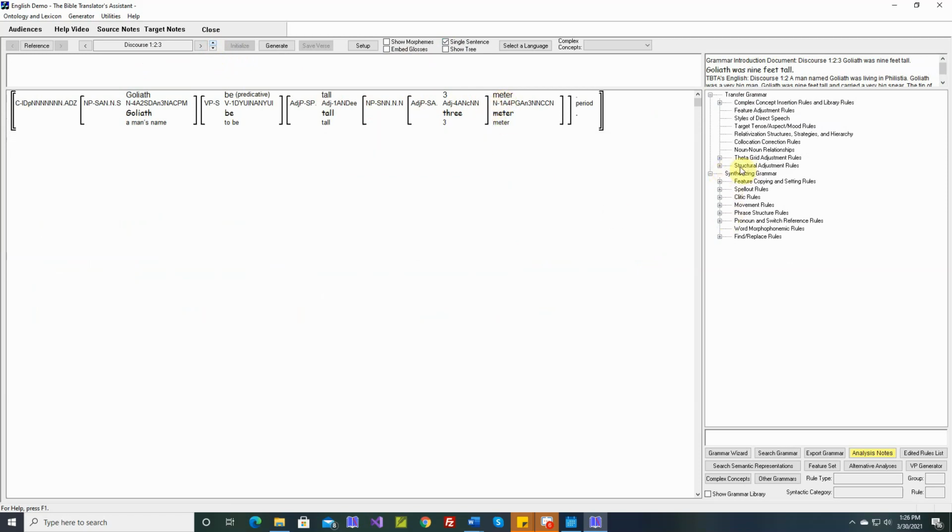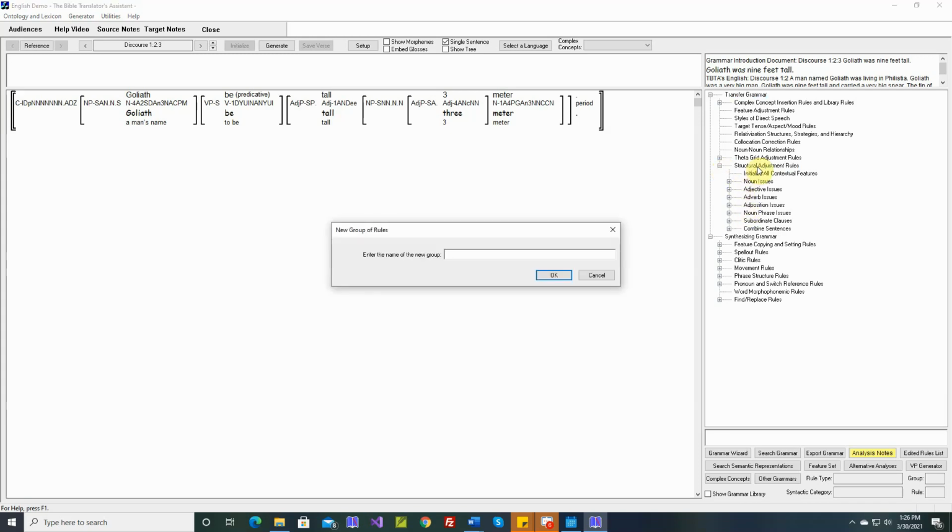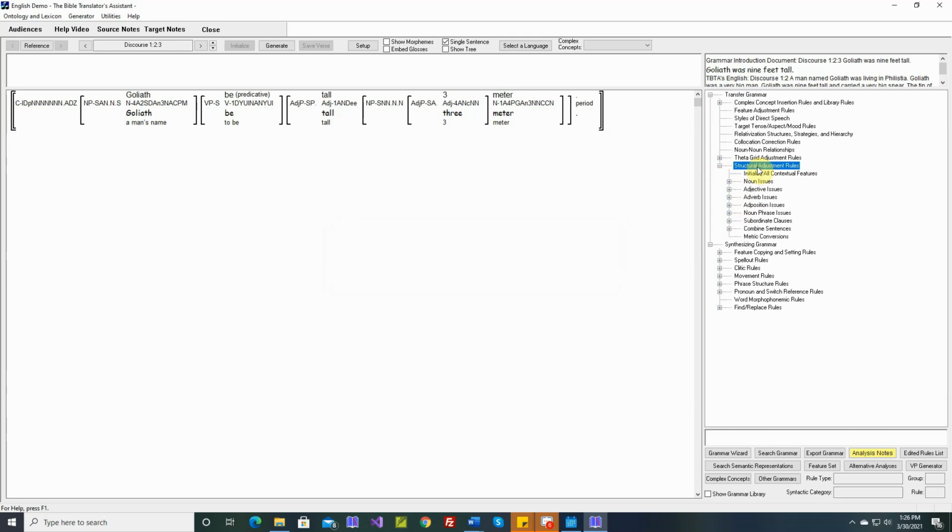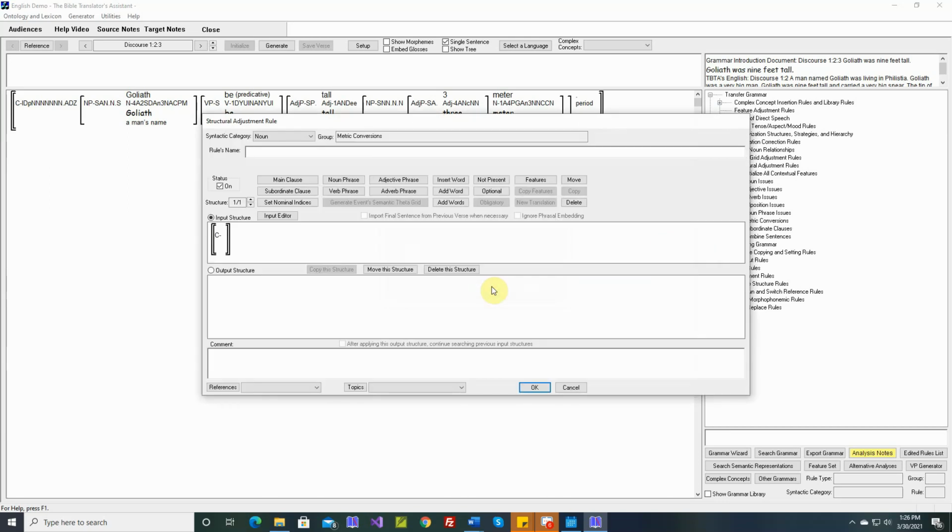But that will be a structural adjustment rule. Let's add a new group. We'll call it metric conversions. And I'd like to move it up. Just in general, we go by the order of syntactic categories, and the more complex ones are down at the bottom, like combining sentences, subordinate clauses. These won't be complicated, so let's put them up by noun phrases. And this will be triggered by nouns, and we'll call this metric conversions.